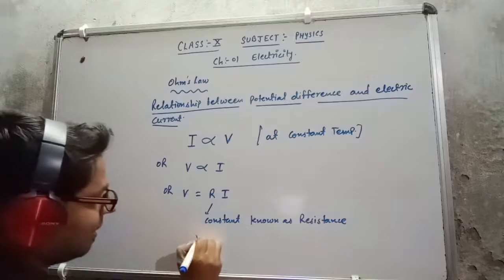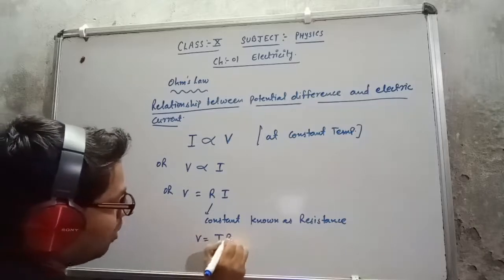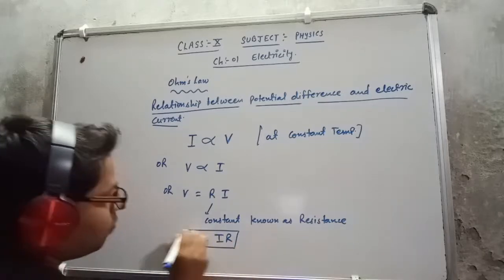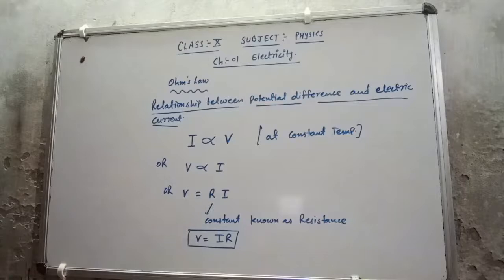Or I can say that V equals IR. So this is the relation between electric current and potential difference. Here R is the resistance, and the unit of resistance is ohm.